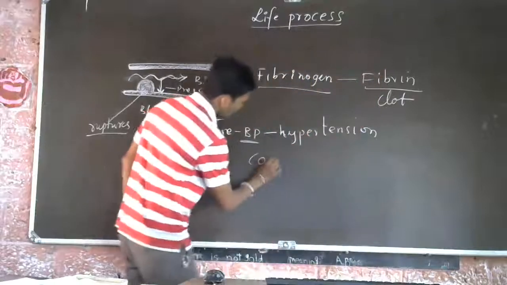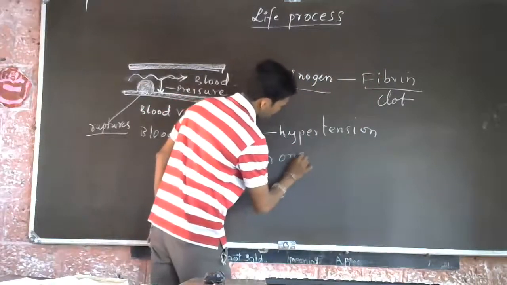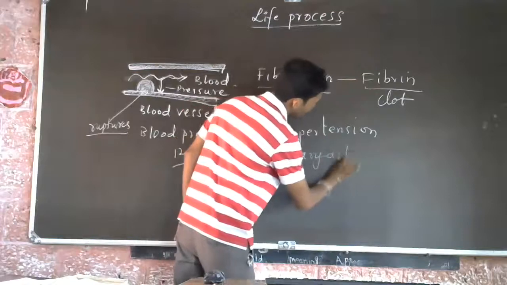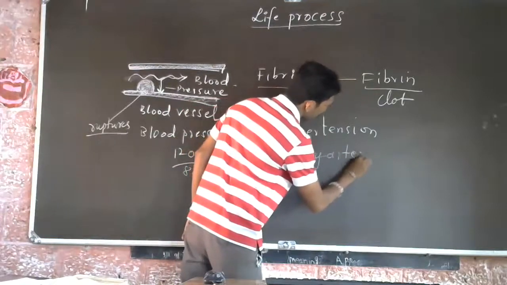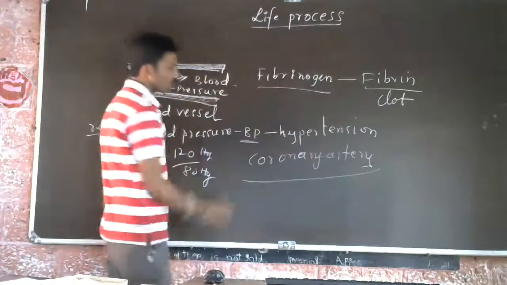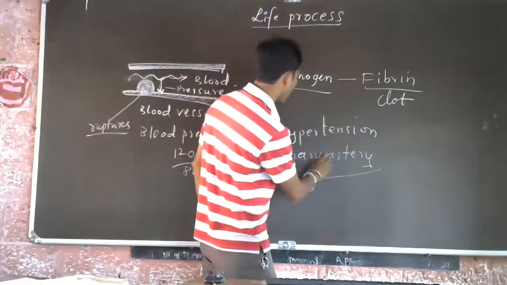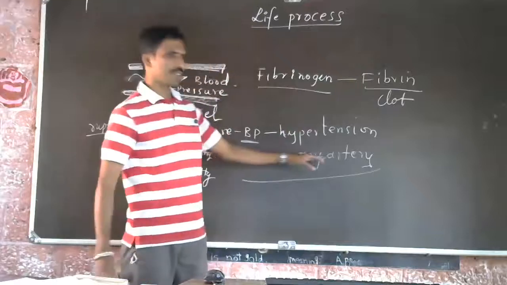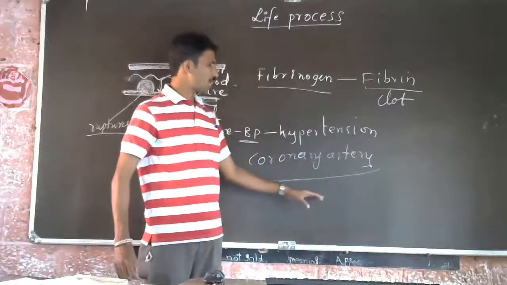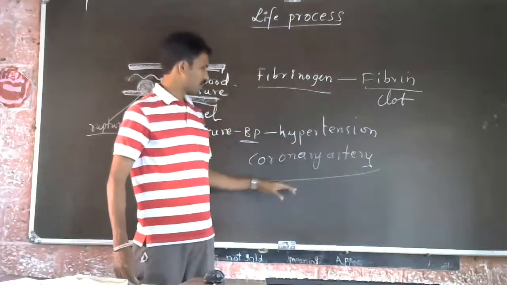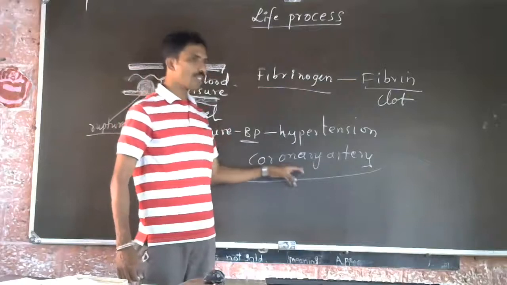See, the coronary artery provides blood to the heart cells. Coronary artery provides blood and oxygen to the heart cells or cardiac cells. So if this blocks,